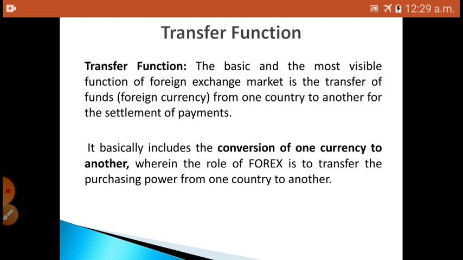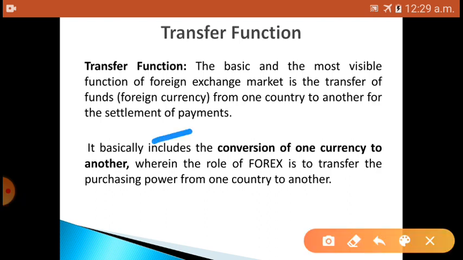The transfer function involves the conversion of one currency into another by transferring purchasing power between the transacting countries. The market uses different instruments to perform these functions, like bills of exchange, bank drafts, letters of credit or telephonic transfers. It basically includes the conversion of one currency to another, wherein the role of forex is to transfer purchasing power from one country to another.